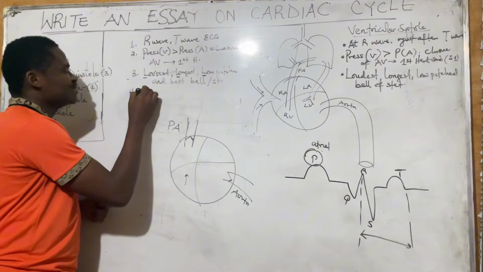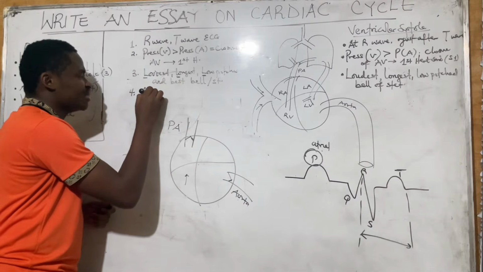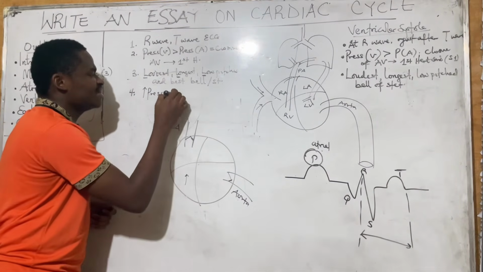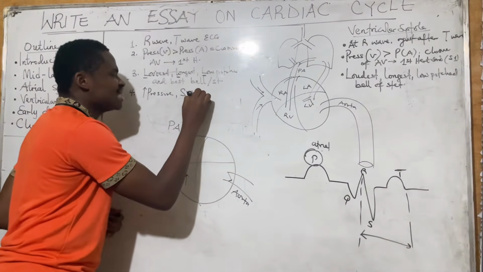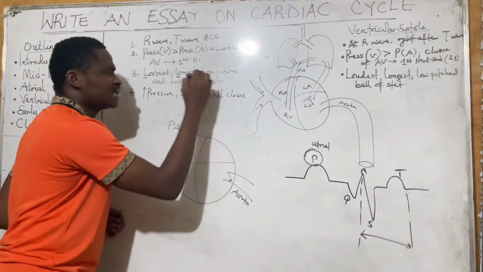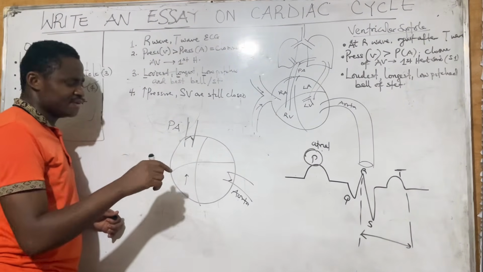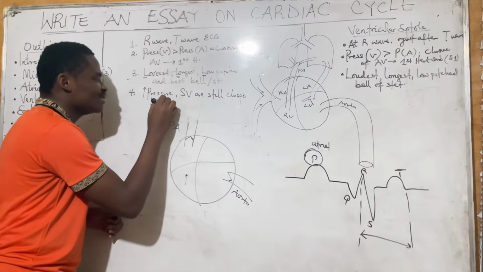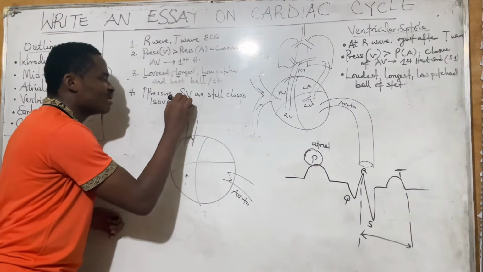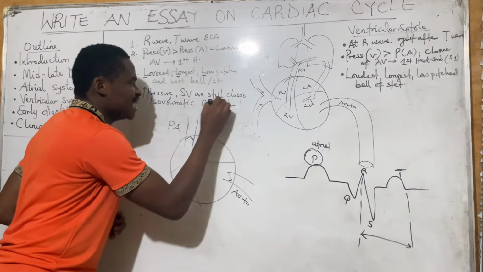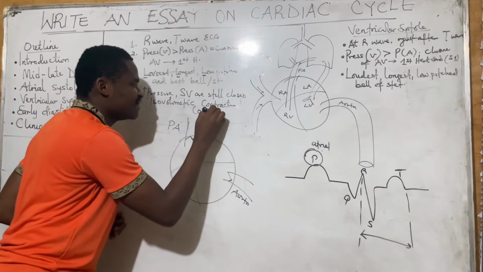So that's what I'm now going to say: even with increasing pressure, these semilunar valves are not open. Semilunar valves are still closed. And because the semilunar valves are still closed, this happens to be what we call the state of isovolumetric contraction. The state of isovolumetric contraction lasts for about 0.05 seconds.